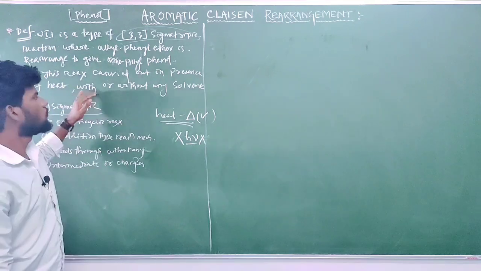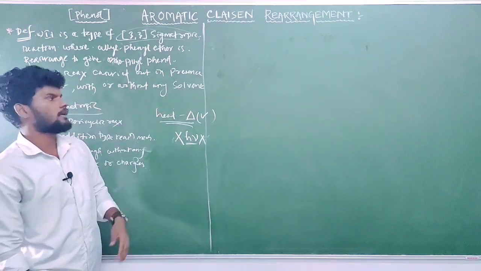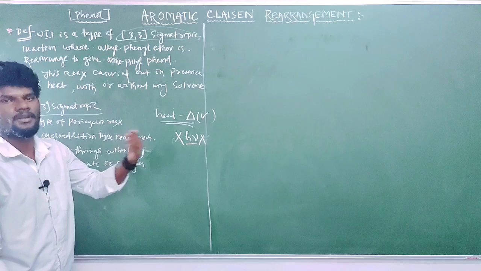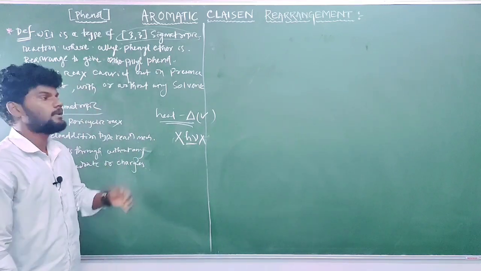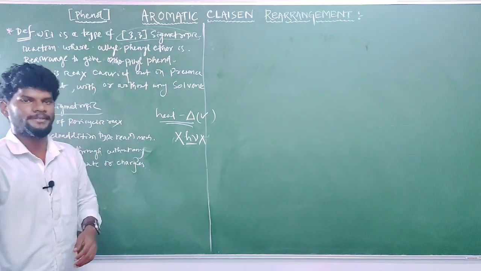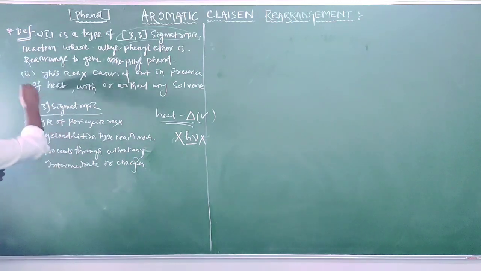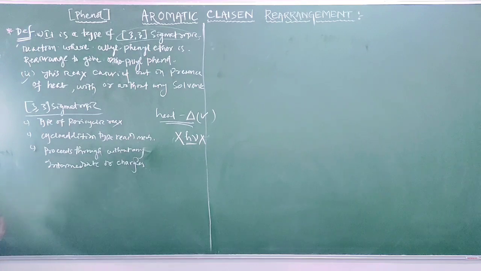And with or without any solvent: you can perform this reaction without any solvent. Also, if you take a polar protic solvent, you will get the product in high yield. So these are the two points about the aromatic Claisen rearrangement.